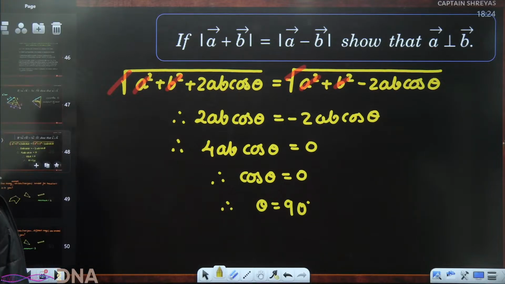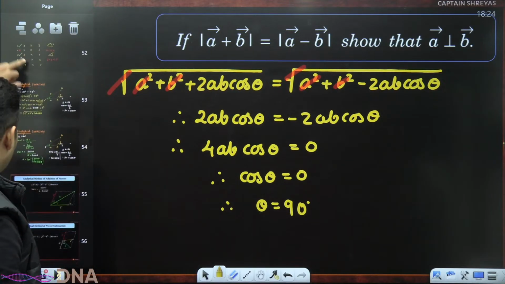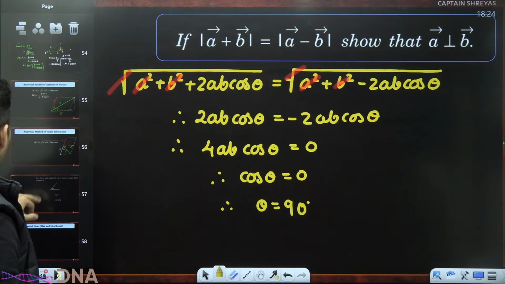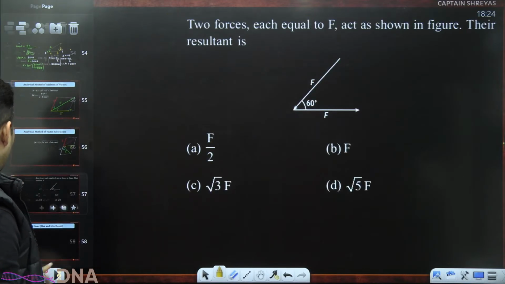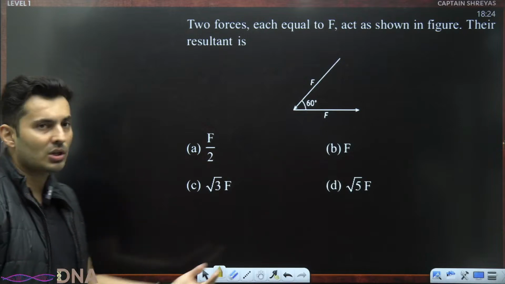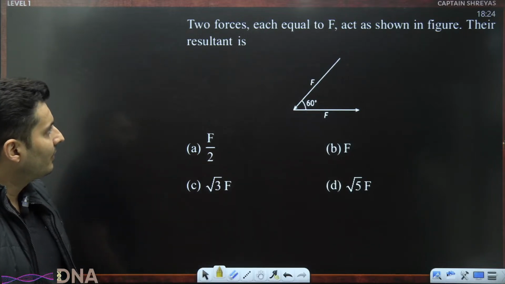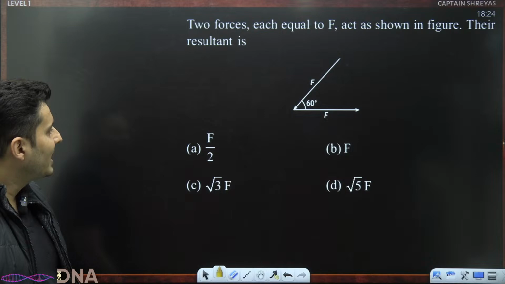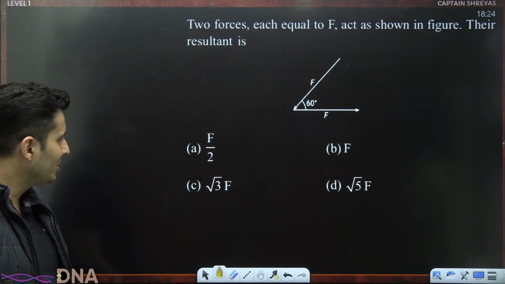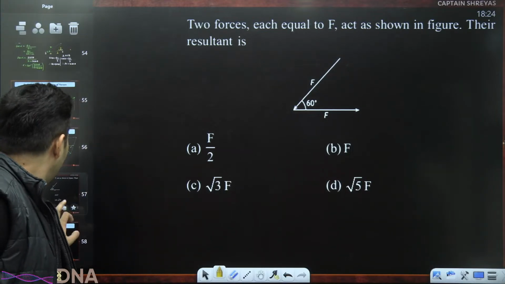Yes. So we can solve even more problems. Just look at this. Two forces each of magnitude F are acting as shown. Their resultant is. Very nice question, my dear students. Probably let's create a duplicate.